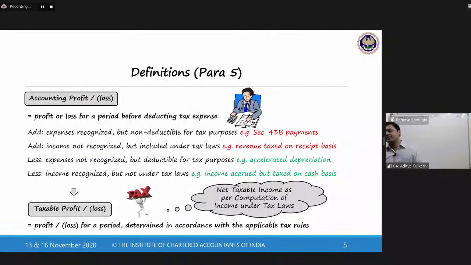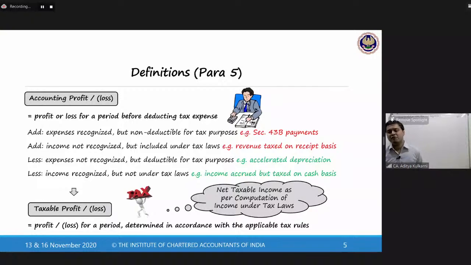There are some definitions. All right. So what are some of the definitions that we need to know? Well, the first definition is accounting profit or loss, which is nothing but profit or loss for a period before deducting tax expense.